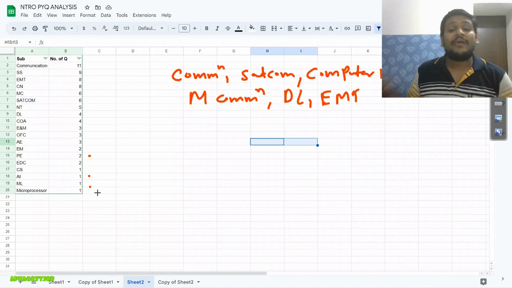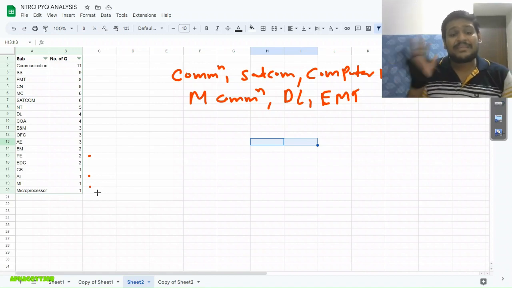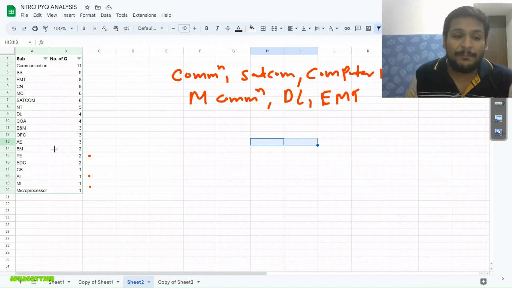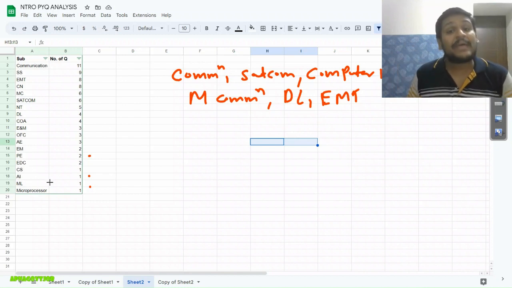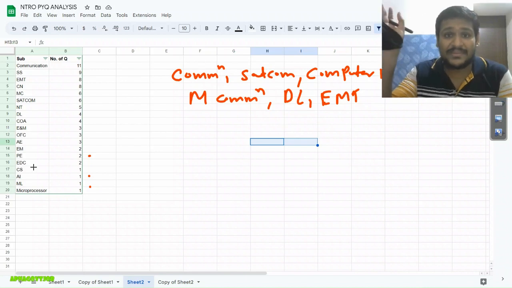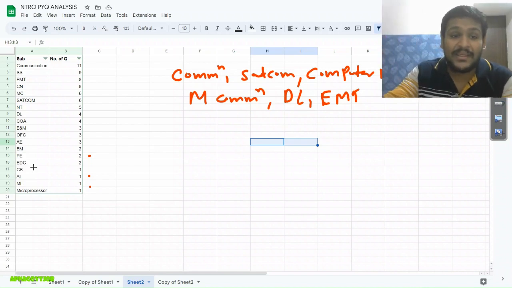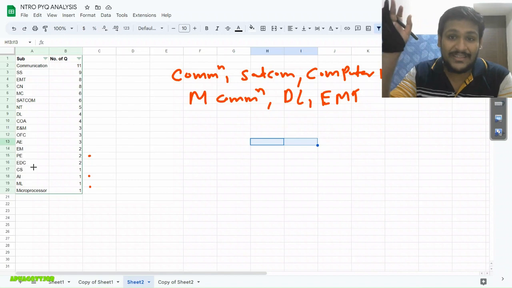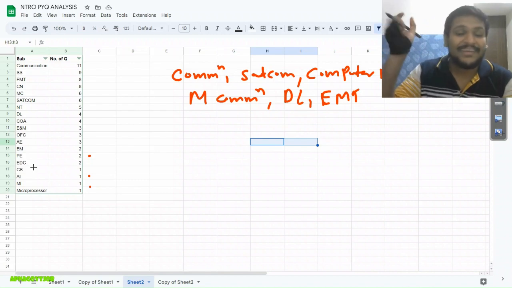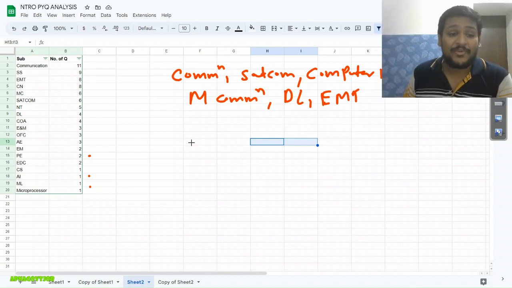Now here obviously they mention the syllabus, but still they provided questions from power electronics, AI and ML. Obviously AI and ML are both for computer science. They mention it, and for electronics they didn't mention it, but still you are getting the questions in the paper. That is the problem. So what can we do in that? We can't do anything.